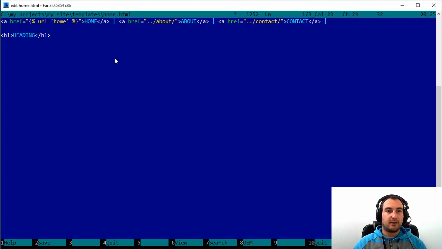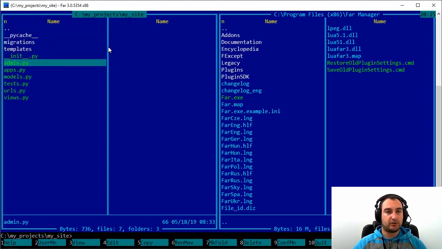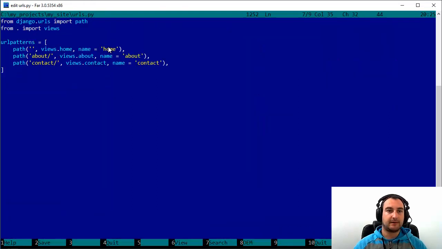What is this home? Well, this is the handle of our home page, or our view function that will lead to the home page. Because you see, this is the beauty of Django routing. When you go to the urls file, you will see that we have dedicated handles here, and they are useful right now when we are messing around with templates. So we will just use handles because it's really simple.